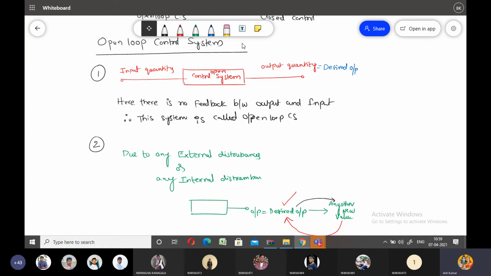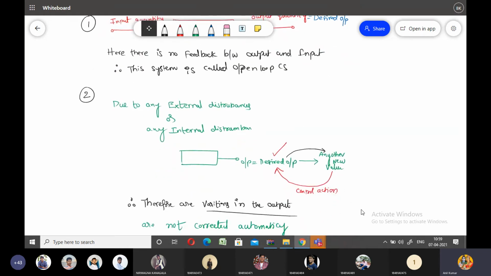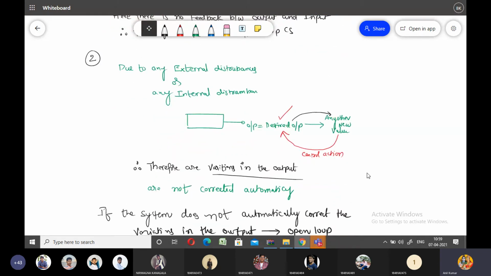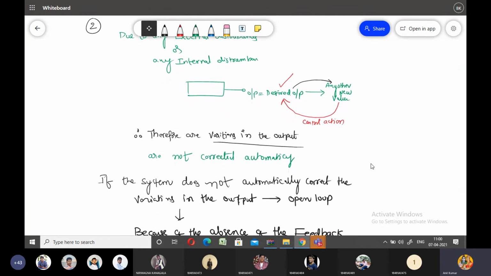So there are variations in the output, and these variations in the output are not at all corrected automatically in case of open loop control system. So why? These variations are not at all controlled automatically because of the absence of feedback.